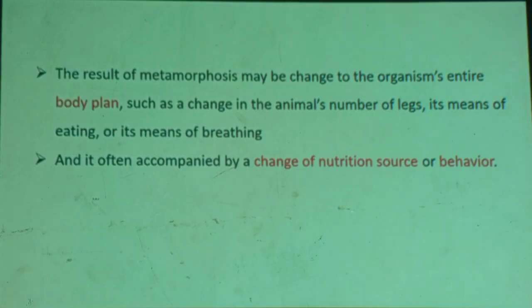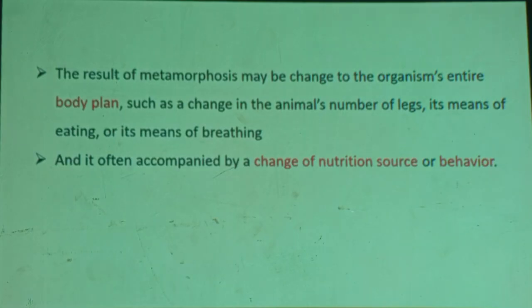Imagine butterflies. Its larva is worm-like, whereas the adult has beautiful wings and flies up in the sky. Even the adult butterfly feeds on nectar most of the time, whereas the larva may feed on fruits, seeds, or leaves, vegetation.